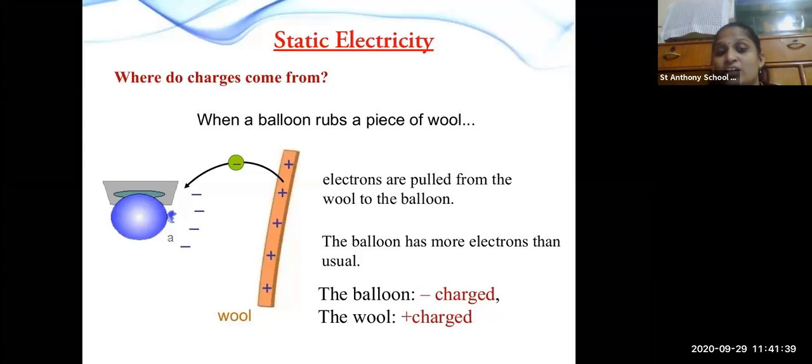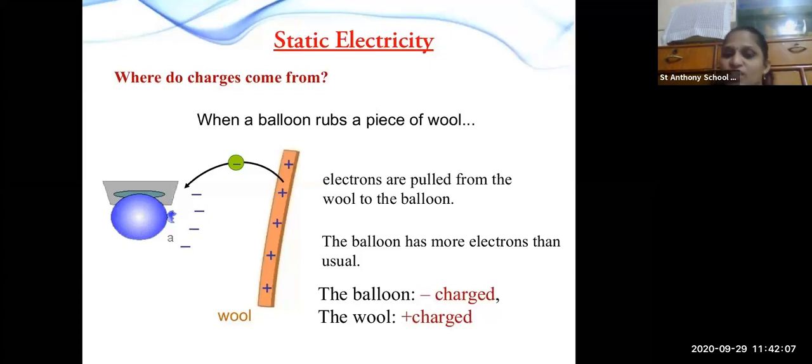What we have done in this experiment: we have taken a balloon and a piece of wool, and we have rubbed them against each other. But by rubbing, what has happened? The electrons are transferred from the wool towards the balloon. So now the balloon has negative charge and the wool has positive charge.